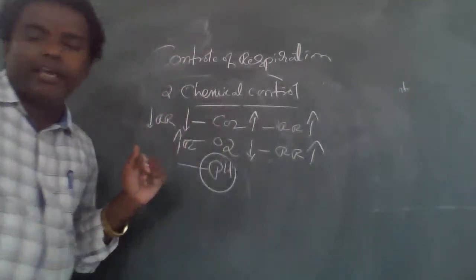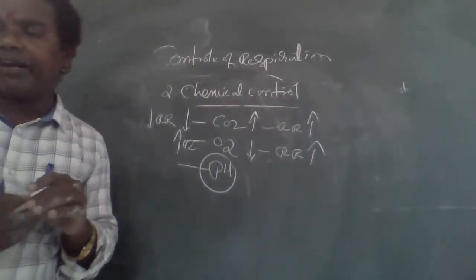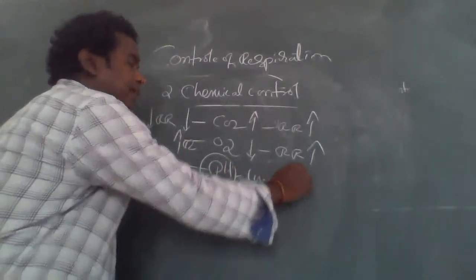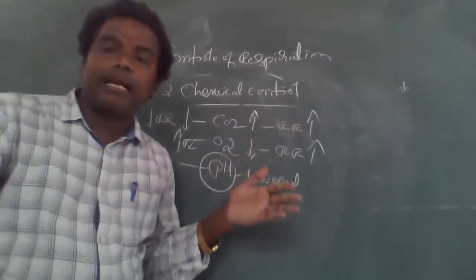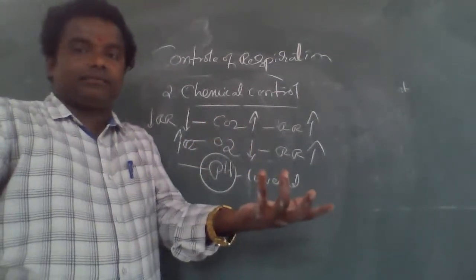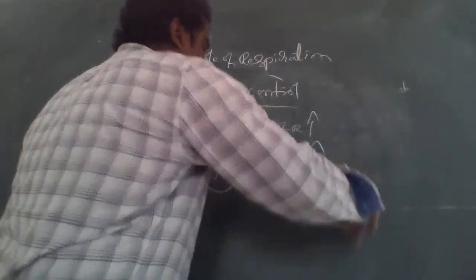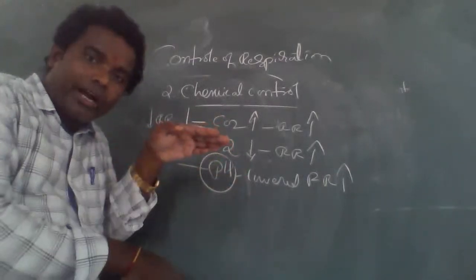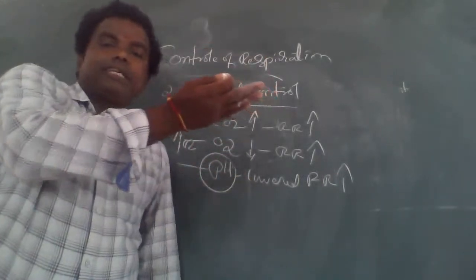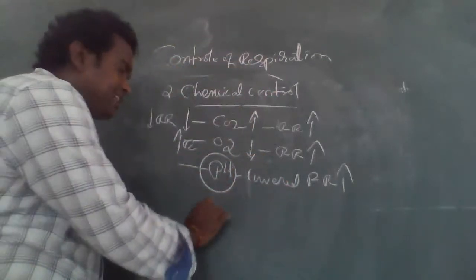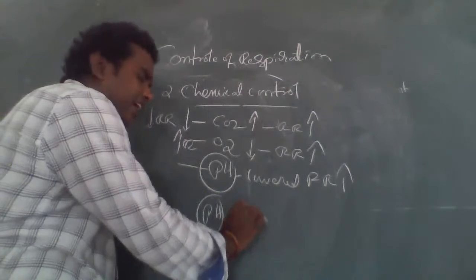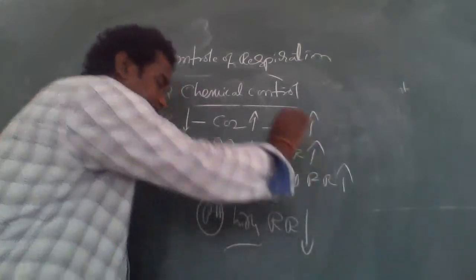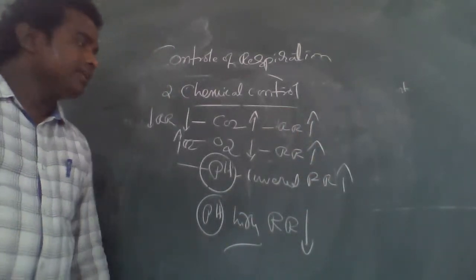Now, next one, ma'am. Number one, important: when pH is lowered, what happened? When pH is lowered, the rate of respiration is increased. The respiratory rate should be increased. Very, very important here. When the pH is higher, what happened, ma'am? The respiratory rate should be decreased. Okay, so very, very important.